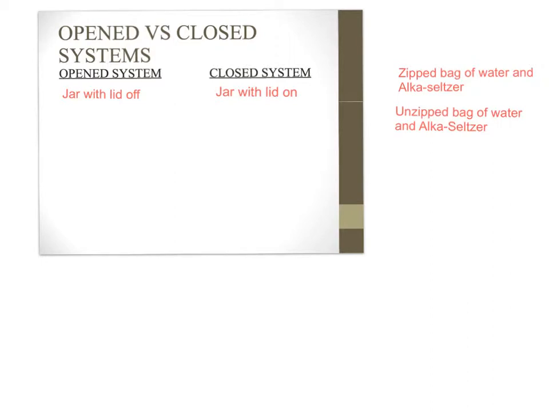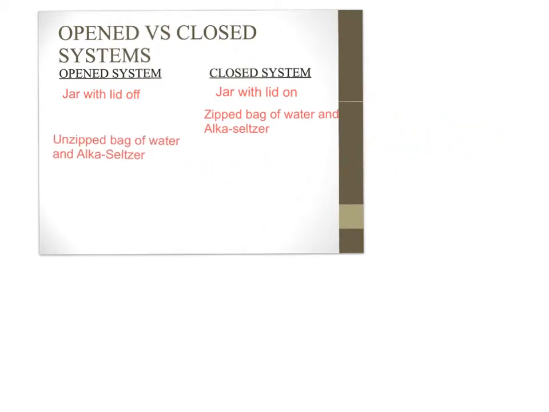Let's take a look at another example. The agar and water inside of a Ziploc bag. If the Ziploc bag is closed, then that is a closed system. But if the Ziploc bag is unzipped, that's an open system. What that means then is that the agar and water are going to interact, and when they interact, they're going to form gas. With this gas inside a zipped bag, it will stay inside the Ziploc bag, while in an unzipped bag, the gas could escape into the open system.